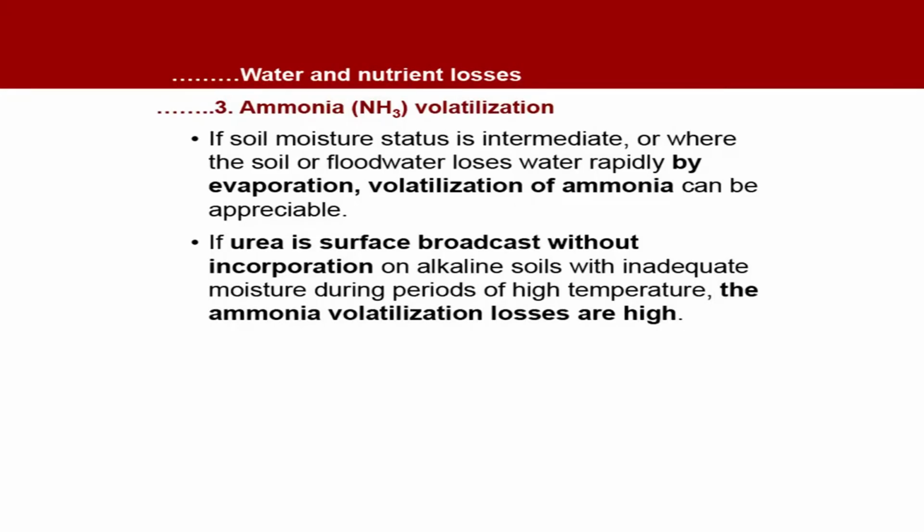So, if urea is surface broadcast without incorporation on alkaline soils with inadequate moisture during periods of high temperature, the ammonia volatilization losses are high. Means these are the factors which encourage ammonia volatilization. Number one is the pH of the soil. In alkaline soils, you have high volatilization. Similarly, inadequate moisture during periods of high temperature also affects the volatilization rates of ammonia.